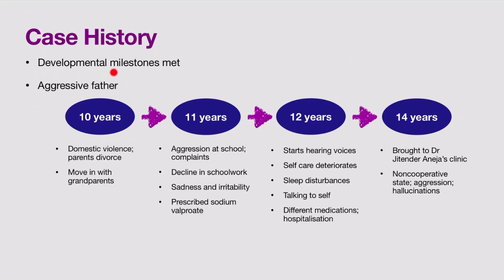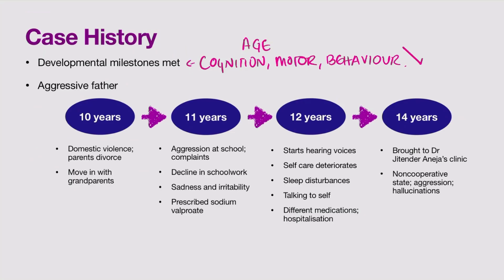All of his developmental milestones were met, meaning that in terms of cognition, motor skills, meaning movement, and behavior, up until the age of 10, he was developing as he should have. Everything was age appropriate.